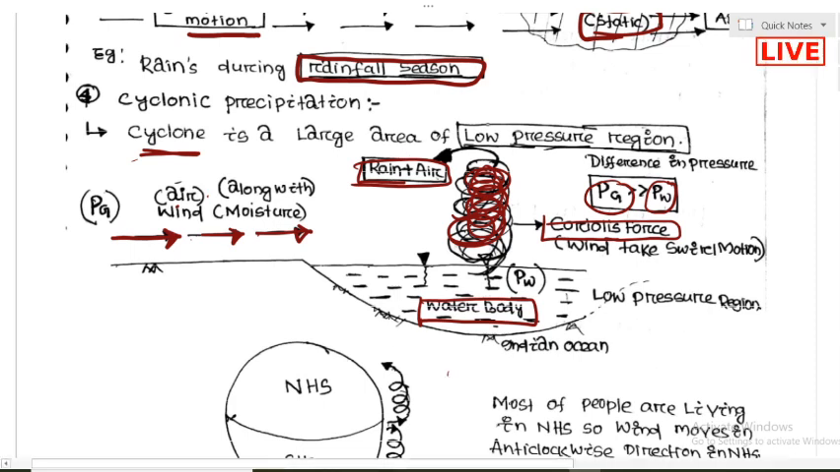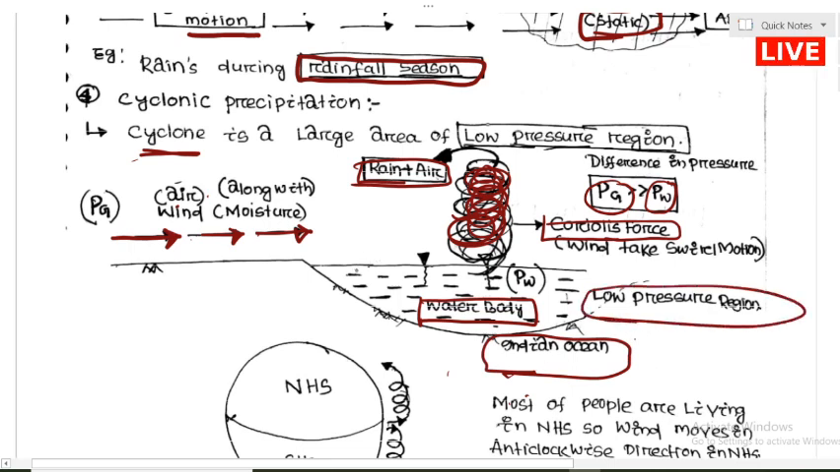This is actually the water body we are talking about, the Indian Ocean, in which there will be a low pressure region. From the surrounding high pressure region, the air along with the moisture flows into the Indian Ocean, and due to the Coriolis force, it moves in an anti-clockwise direction at very high speed. Finally it will precipitate in the form of very high speed air and rainfall. This generally occurs due to the difference in pressure.